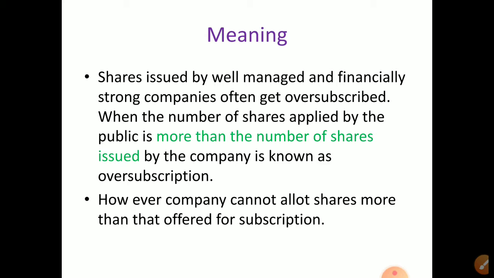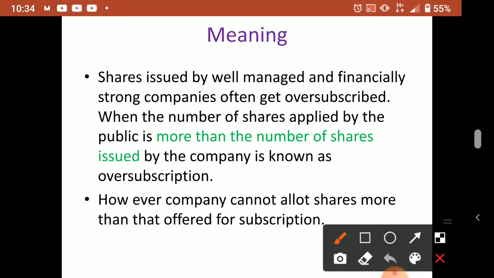In that case, what do we have to do? This is very important, so give a little care when you do the calculations. Study it properly, understand it properly. When the number of shares applied for by the public is more than the number of shares issued by the company, it is known as oversubscription. The number applied for by the public is more than the number of shares issued by the company. So that case is known as what?